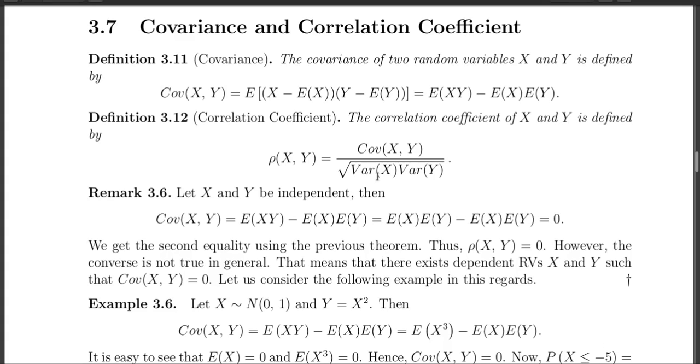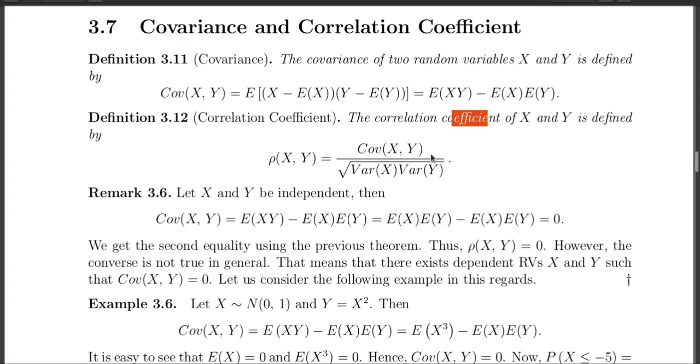So when you take the root, it cancels. So the correlation coefficient is a unit-free quantity, and that's why the term coefficient is used here. Clear? I hope the physical meaning of the correlation coefficient and covariance are clear to everyone.